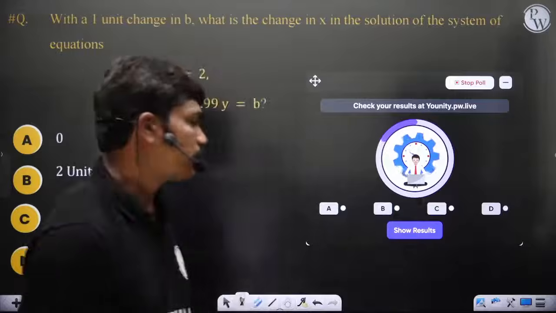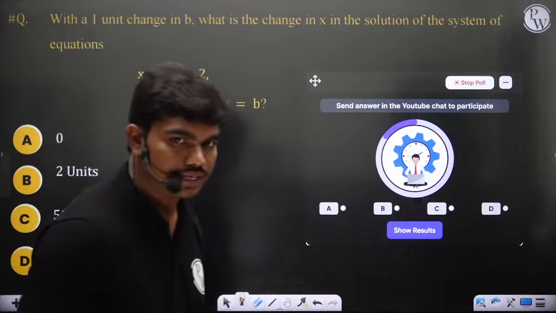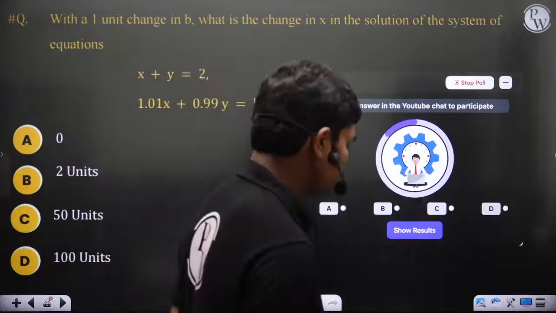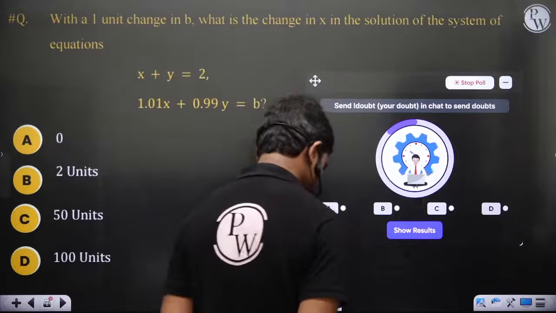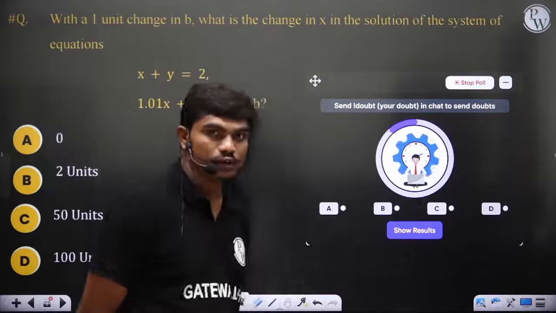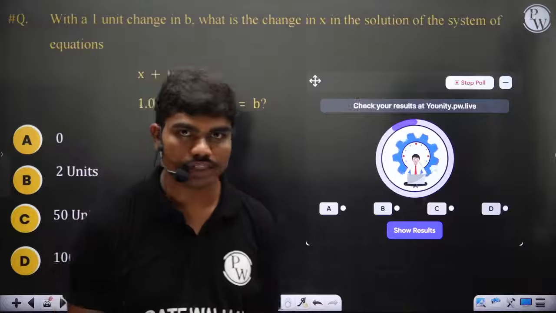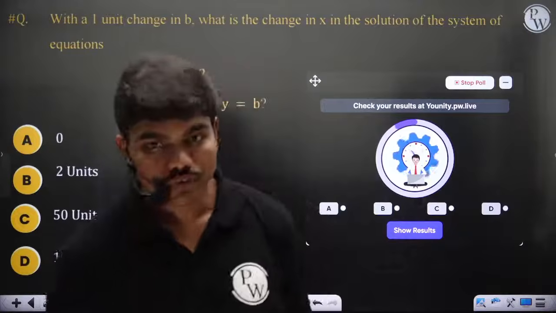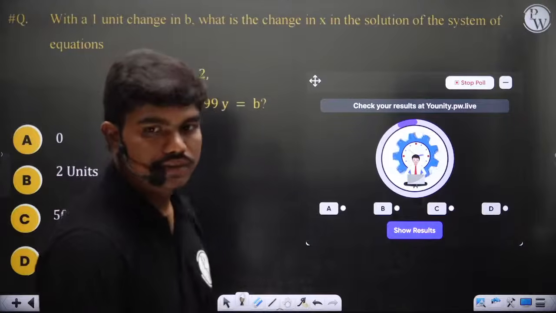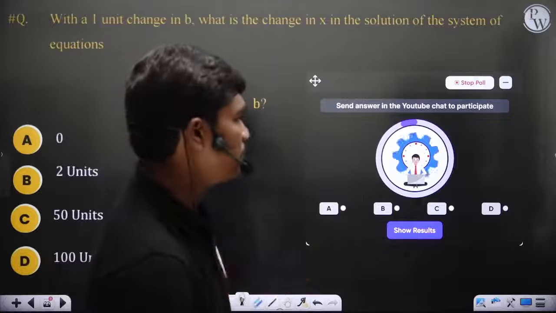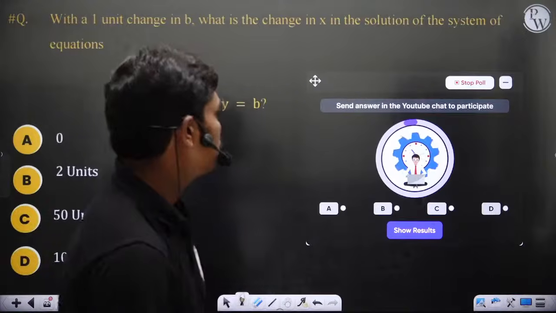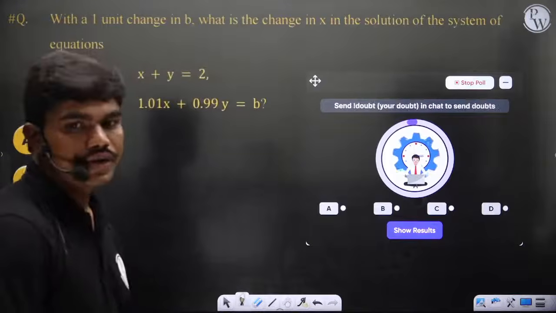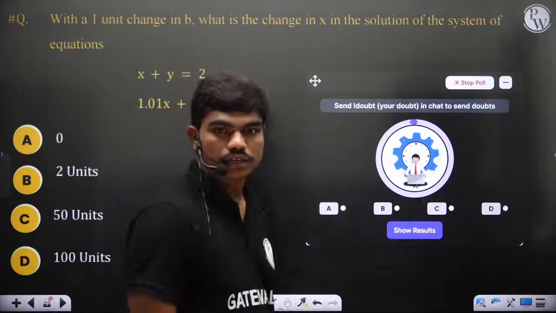Come on guys, quick. See what some of you are feeling. See, I gave you time for thinking. Actually, if you know the concept to solve this, you need only 30 seconds. But those of you who want to think, have to think. That's why I have given some time. Yeah, C is what Ashwini is feeling.